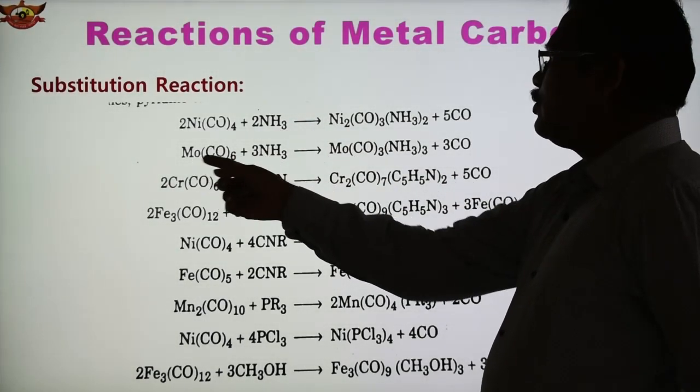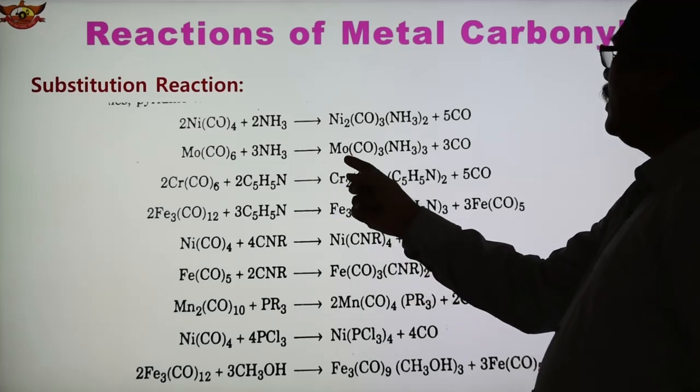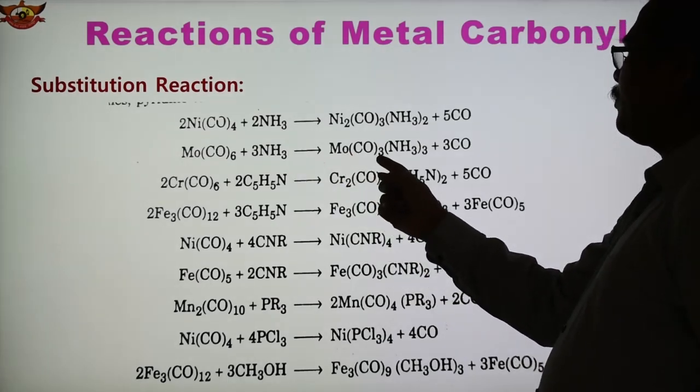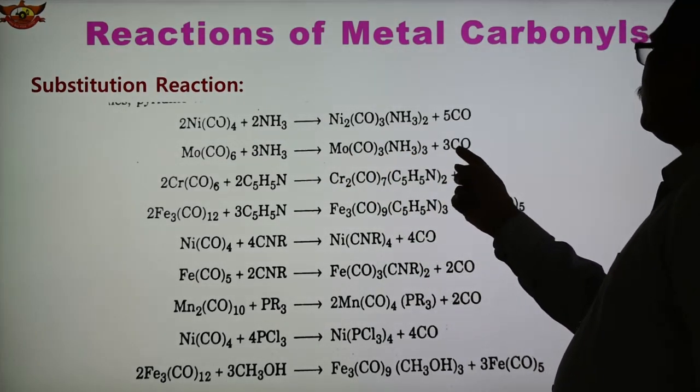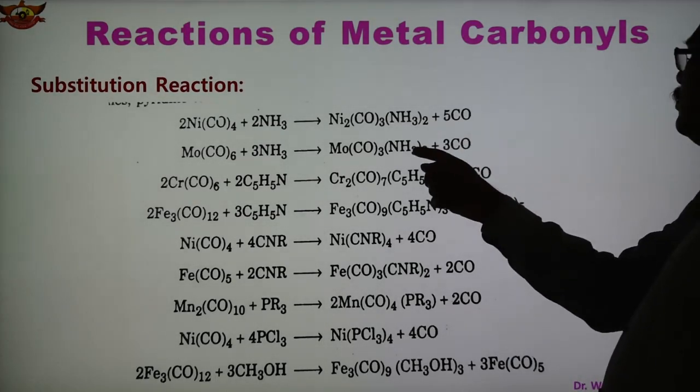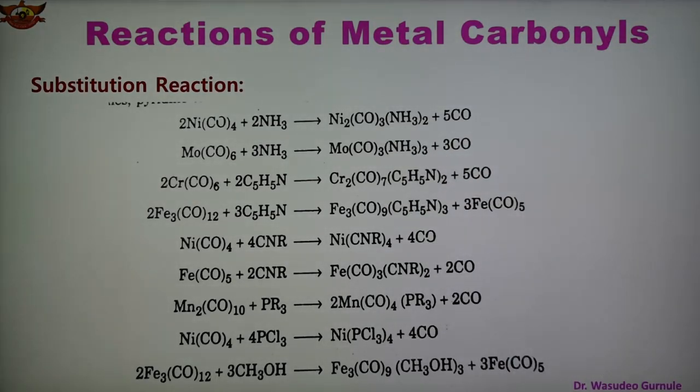In this case also, Mo(CO)6 with 3 molecules of ammonia, we get Mo(CO)3(NH3)3 and 3 CO get replaced. So in place of 3 CO, ammonia is there, and we get this type of product.